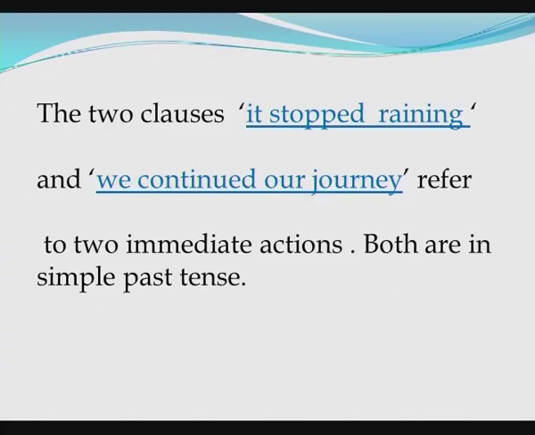See how they affect the meaning. The two clauses, it stopped raining and we continued our journey, refer to two immediate actions. So, both are in the simple past tense, and here we do not know which is the first action or which is the second action, because the gap between the two actions is very slight. So, we assume that these two actions happened at the same time.